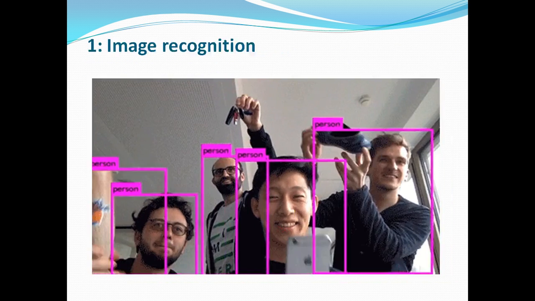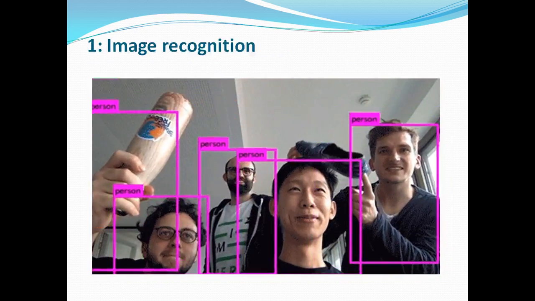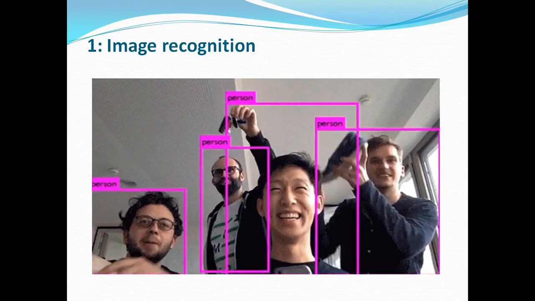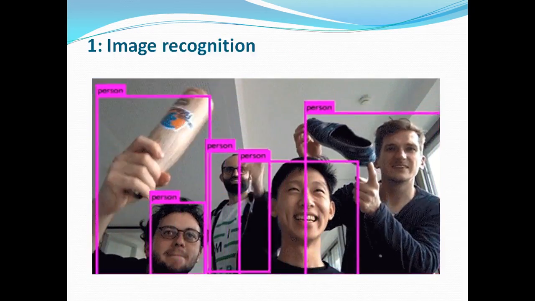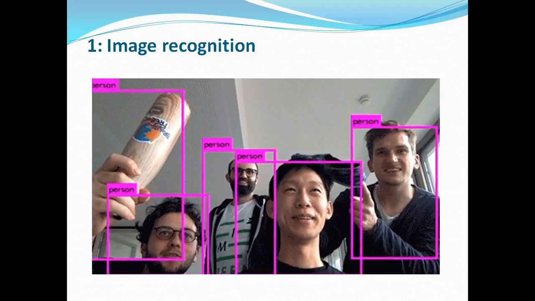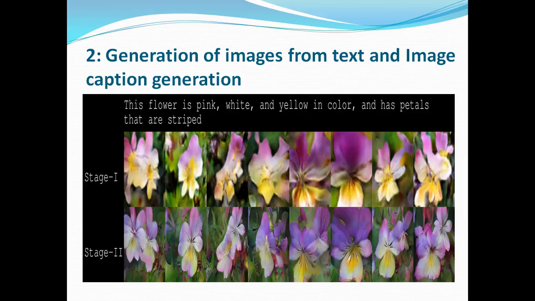One by one, this is the image recognition. You just pass the objects, and our model identifies what the object is. And then generation of image from text and image caption generation. Suppose we pass, this flower is pink, white and yellow in color and has petals that are striped, so automatically that is converted into the image we demand.